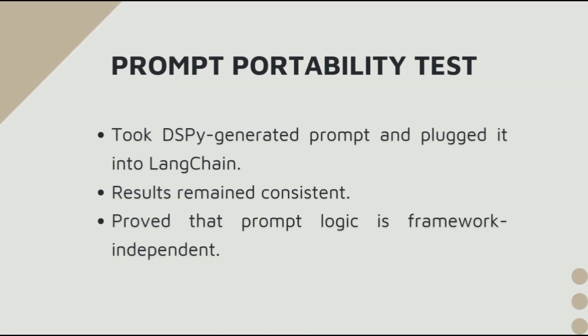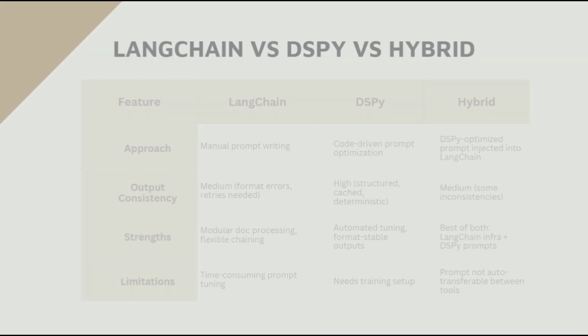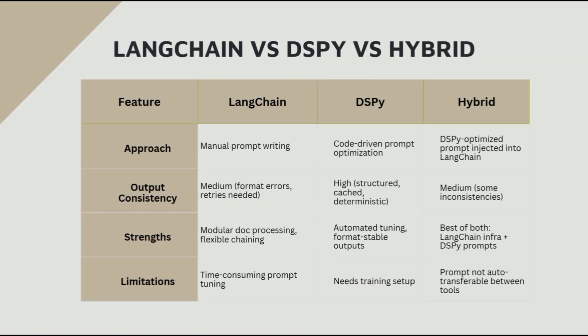After training the prompt in DSPy, I plugged it directly into the LangChain pipeline. The results stayed consistent, which showed that the optimized prompt logic works independently of the framework being used. This comparison shows the strengths of each setup. LangChain offers better modular control and integration, while DSPy is great for optimizing prompts with minimal manual effort. The hybrid approach combines both, using DSPy to train the prompt and LangChain to deploy it, giving the best of both worlds.